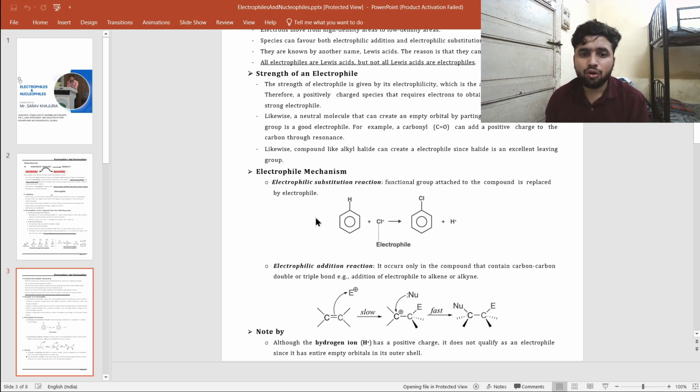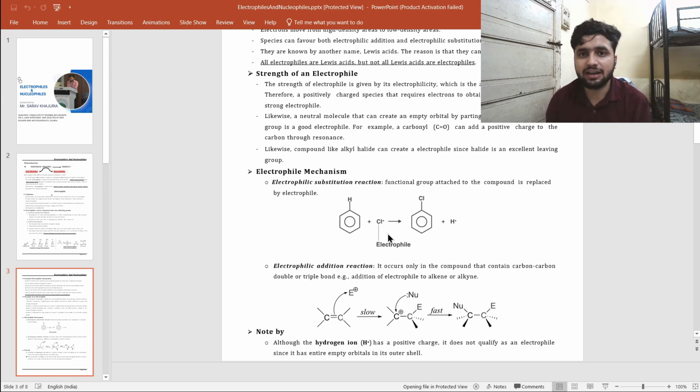So if you see this example, benzene and chlorine: chlorine is an electrophile. Benzene acts as a nucleophile and chlorine acts as an electrophile. I will tell you about nucleophiles later; right now I am only telling you about electrophiles. The nucleophile will attack this electrophile, and we get chlorobenzene. This is benzene, this is chlorine. So benzene acts as a nucleophile and chlorine acts as an electrophile.